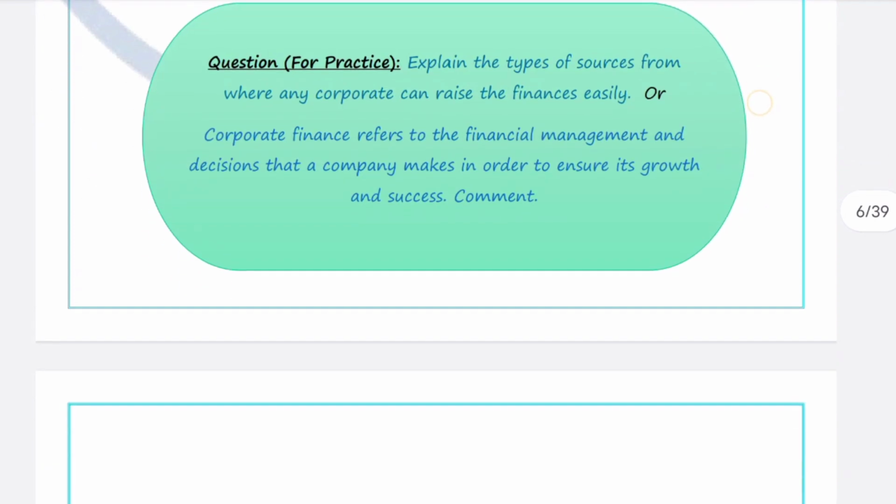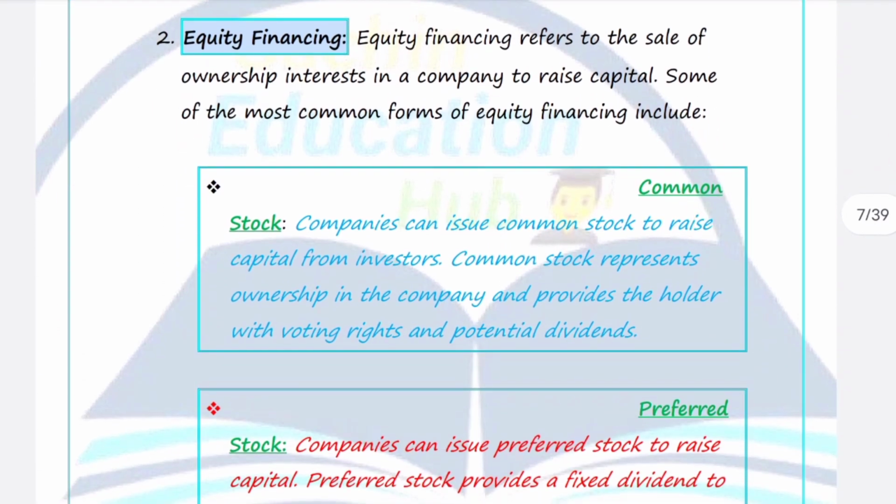Now, after completing debt finance, the second one is equity finance. Equity finance means selling of ownership. This is a source for the company that in today's scenario is very familiar to every type of investor, right?